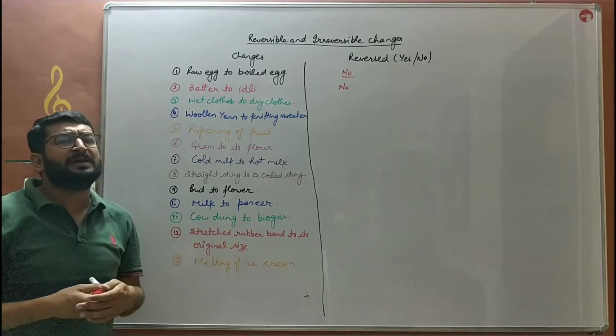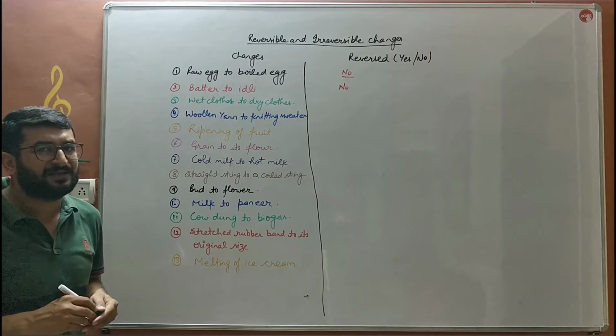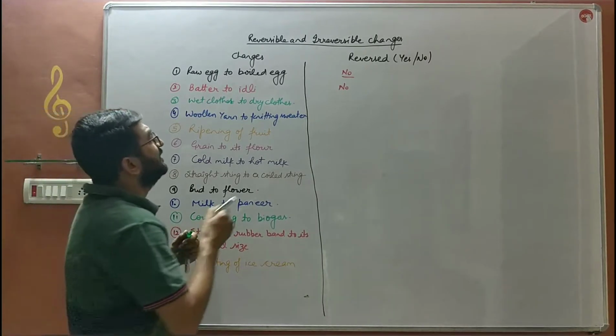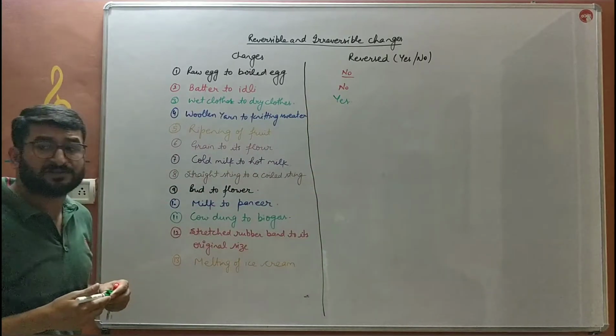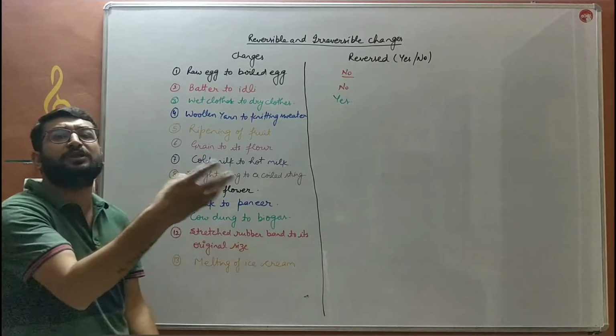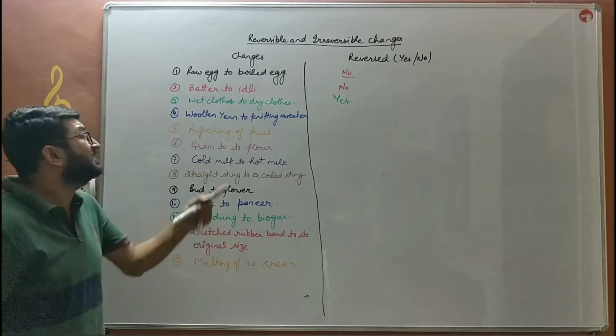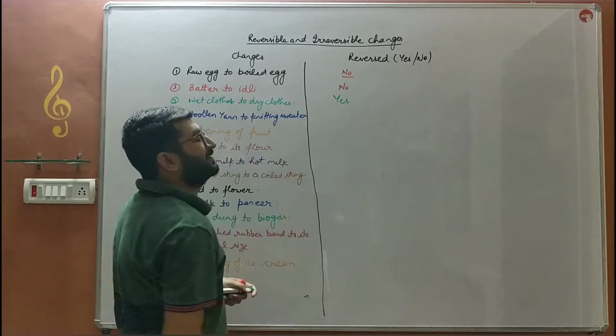Can we make them wet again? क्या हम उन सूखे हुए कपड़ों को दोबारा से गीला नहीं कर सकते? कर सकते हैं. So that is a reversible change. So the answer would be yes. It can be reversed. How? By placing the dry cloths in the water again, or by pouring the water over dry cloths again. So these are reversible.